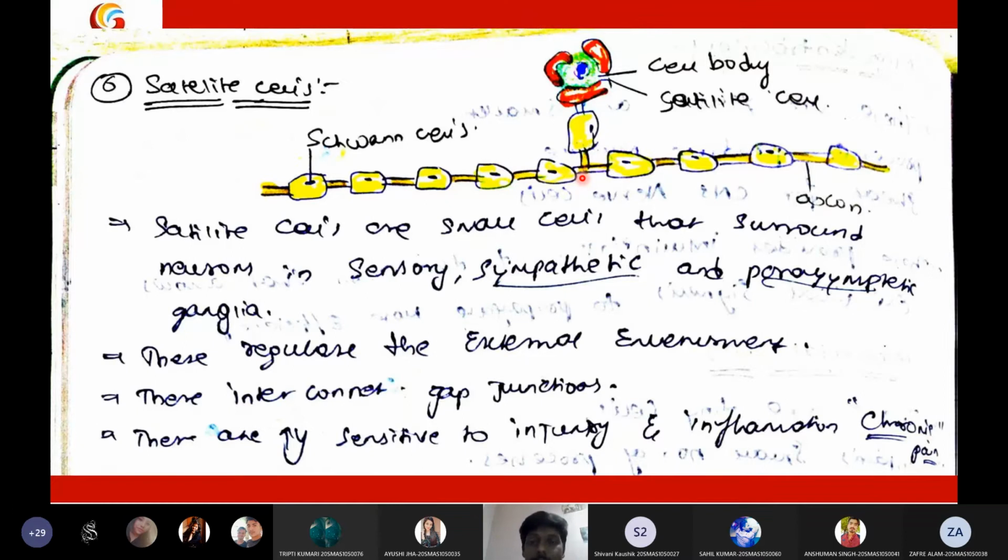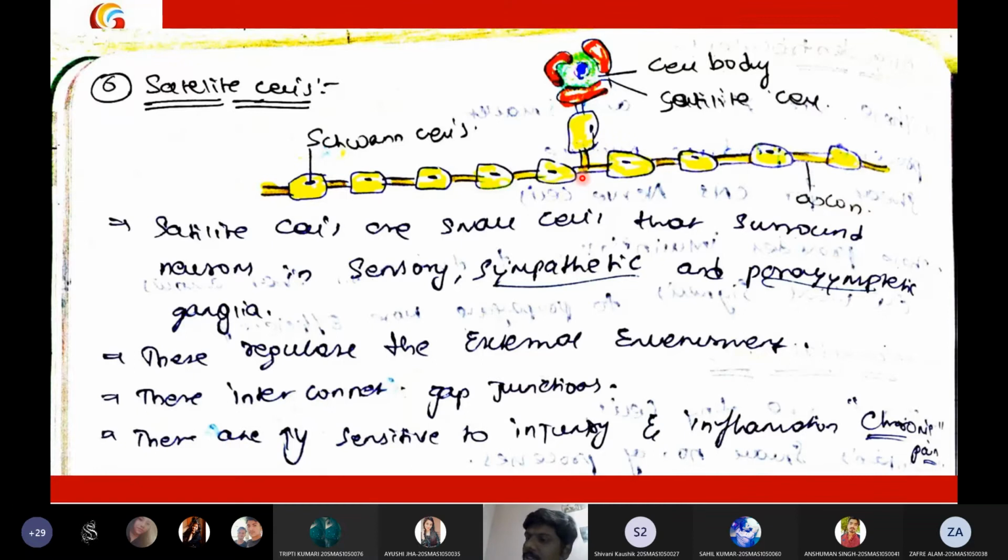If I go in depth, I need to discuss sympathetic and parasympathetic ganglia. That will be too deep for you. So you just remember that the satellite cells will regulate the microenvironment of the neurons. There are certain environmental factors that need to be maintained for proper functioning of the nervous cells, and this proper functioning of nervous cells will be facilitated with the help of these satellite cells. So that is the major role of the satellite cells, and this is all about the nervous tissue, students.